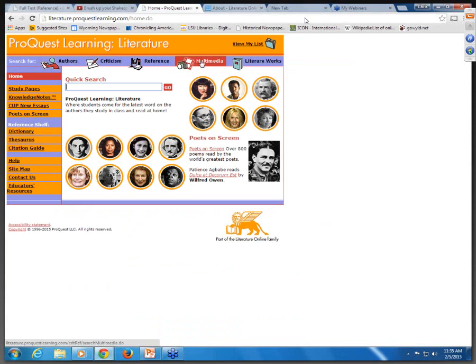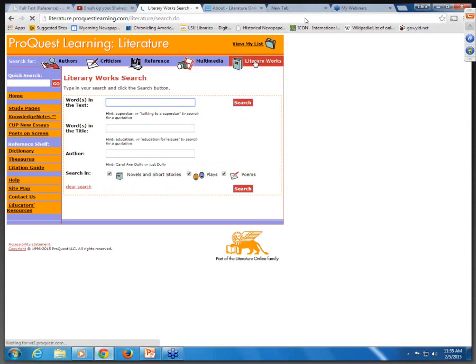In addition, you'll have a tab for multimedia, and here's a tab for literary works. When we go into the tab for literary works, it lets you search for words in the text. And what's really nice is it gives you some searching hints, which is great for students. You can also search for word or words in the title, author information, and they give the format. And you can search in novels and short stories, plays, and poems.